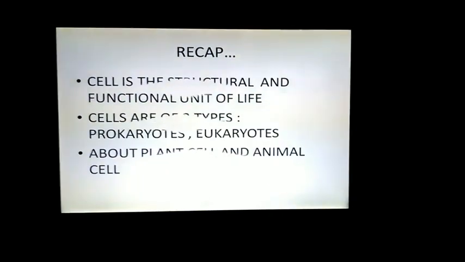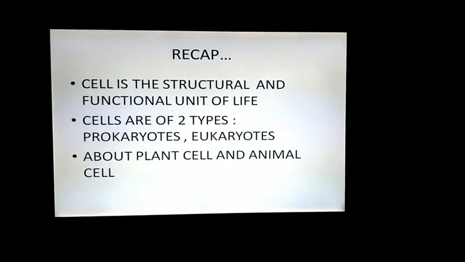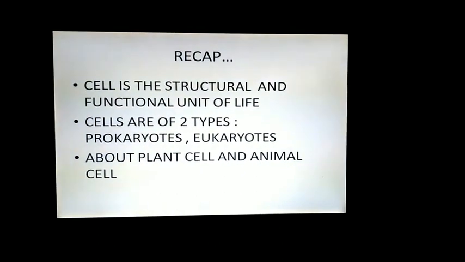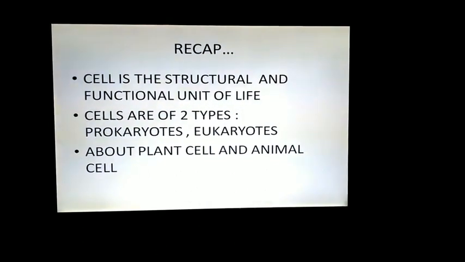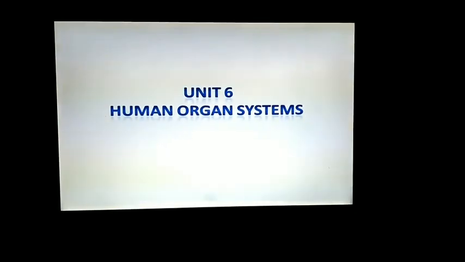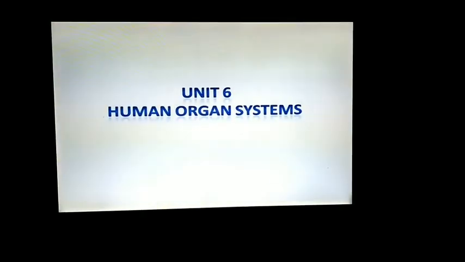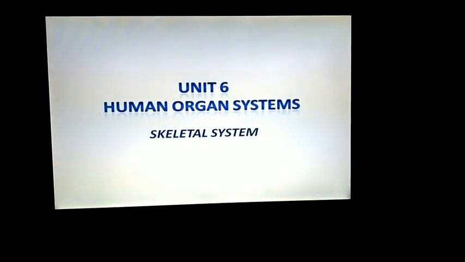Let us have a small recap of the previous session. Cell is the structural and functional unit of life. Cells are of two types, that is prokaryotic cell and eukaryotic cell. In eukaryotic cell, we saw about plant cell and animal cell in detail. Today, we are going to see about Unit 6, Human Organ Systems. In that, we are going to see about the skeletal and muscular system.